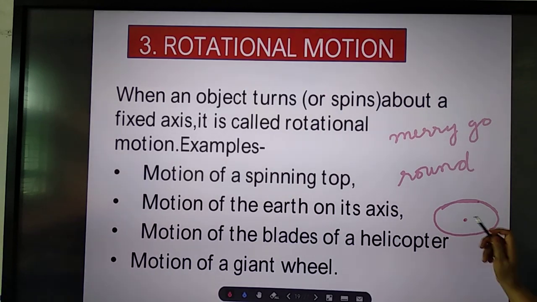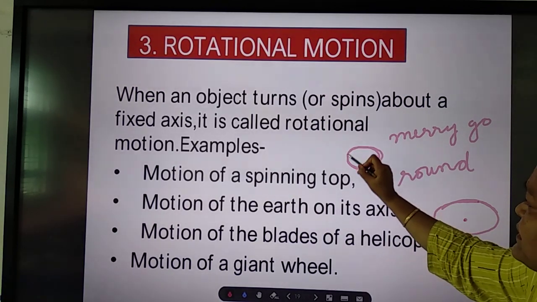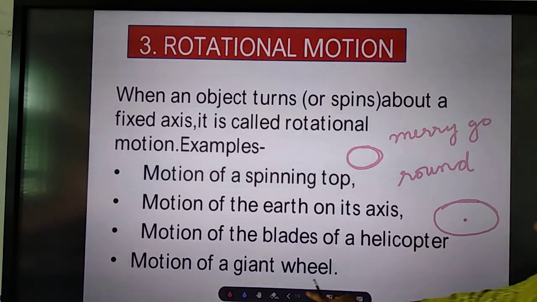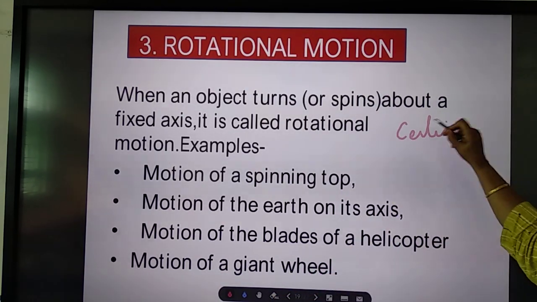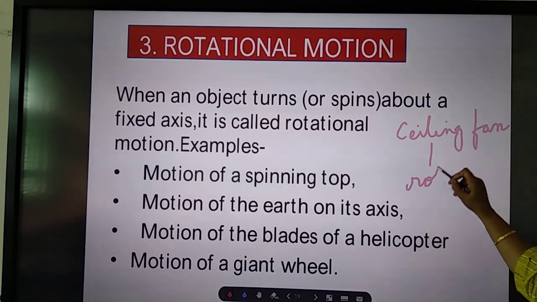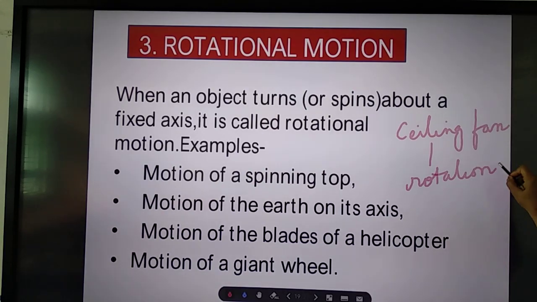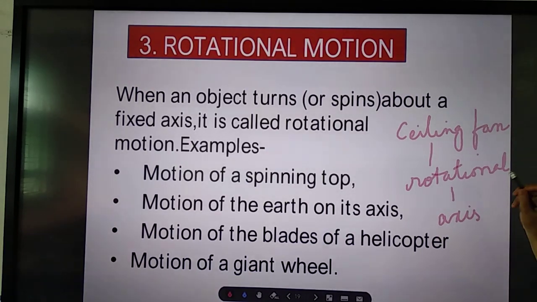In a circular motion, the body moves in a circular way. Correct? Another example I am giving you is the ceiling fan. The motion of the ceiling fan is rotational. Why? Because the ceiling fan is moving on its axis.